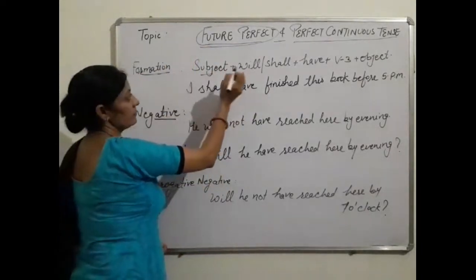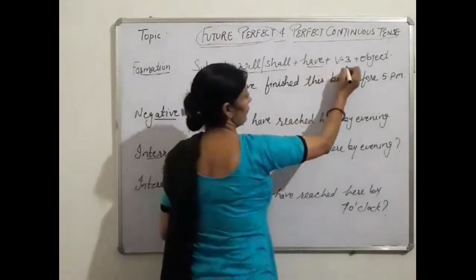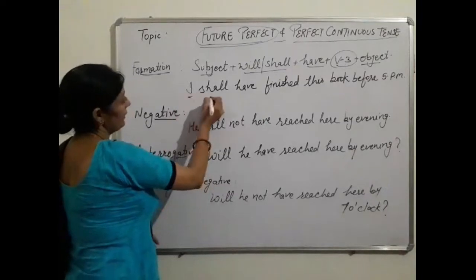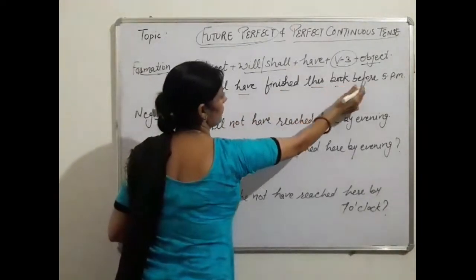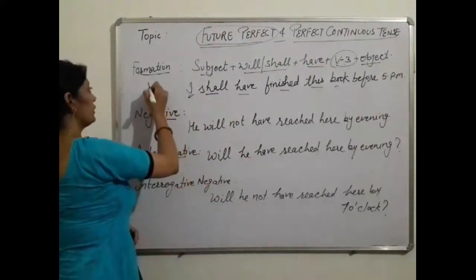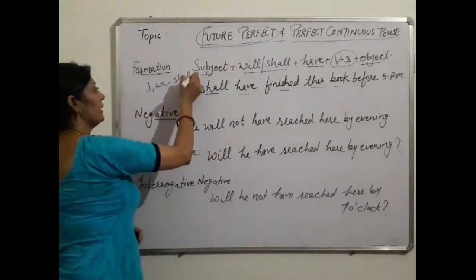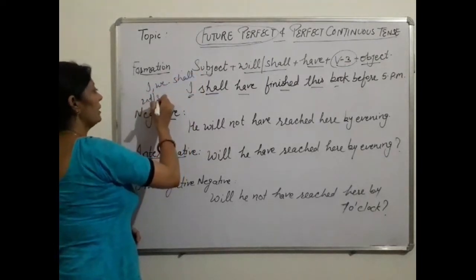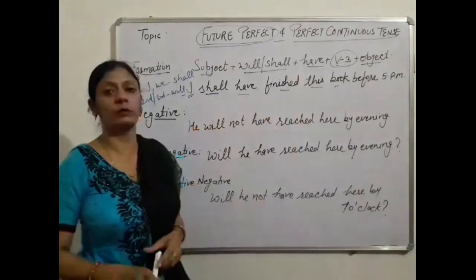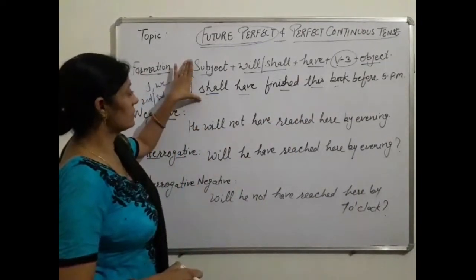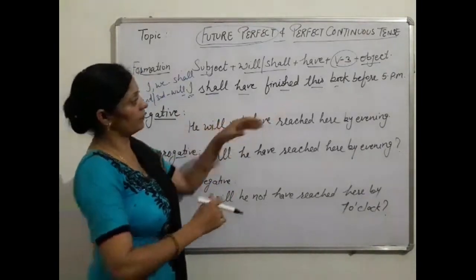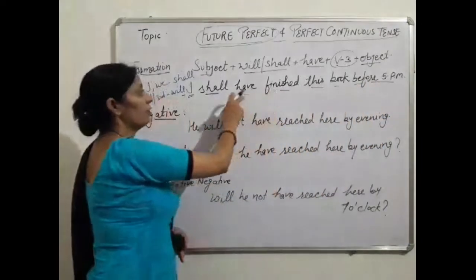The formation of future perfect is subject, then will or shall, have, past participle and object. For example, I shall have finished this book before 5 pm. We use will or shall according to the subject. It means with first person we use shall, and with second and third person we use will. I shall have finished this book before 5 pm. This is used for an action which we expect will have been completed by a particular time.